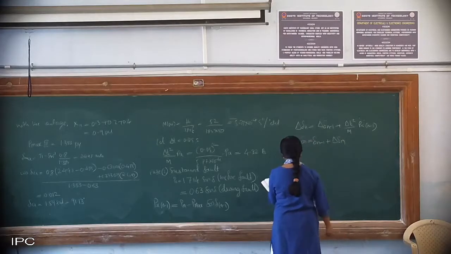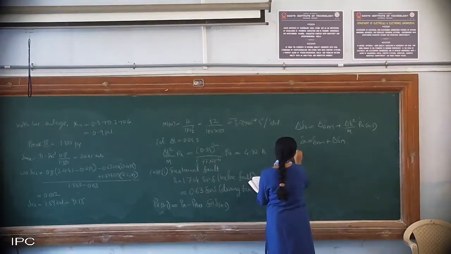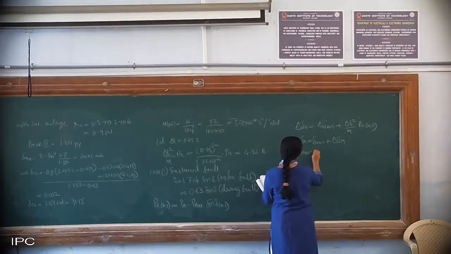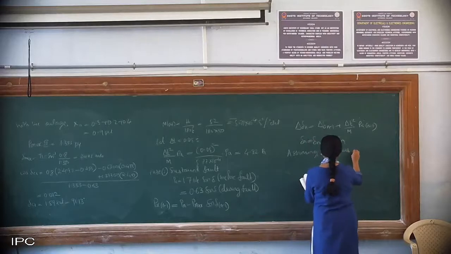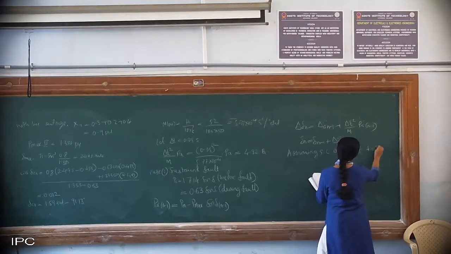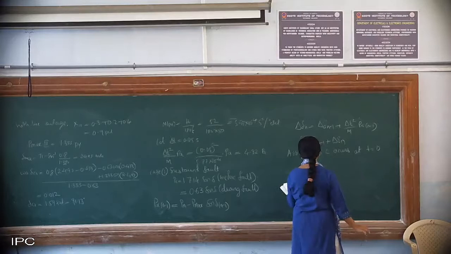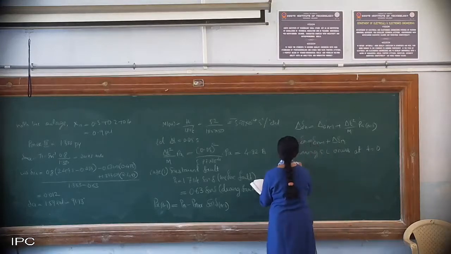Clear? So assuming short circuit occurs, okay, short circuit occurs at the very instant. Okay, so occurs at what? T is equal to 0. Okay, so what all I am supposed to calculate?